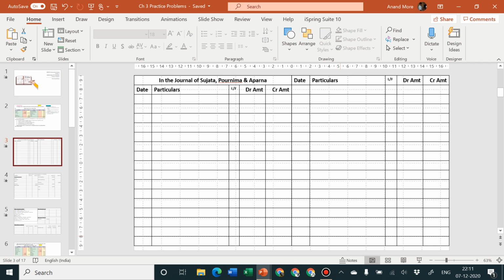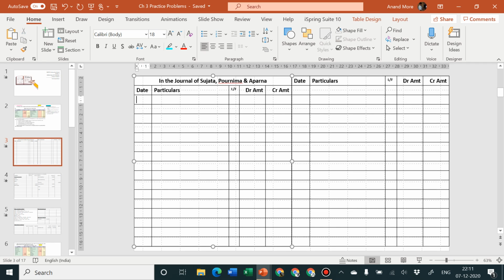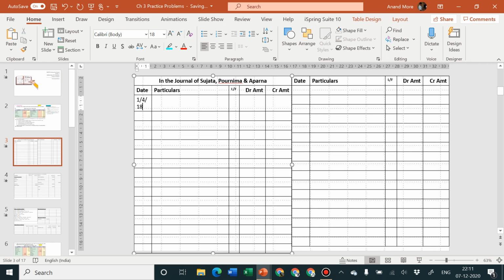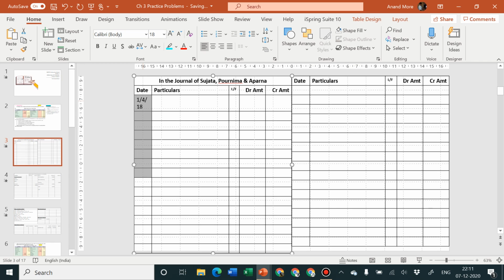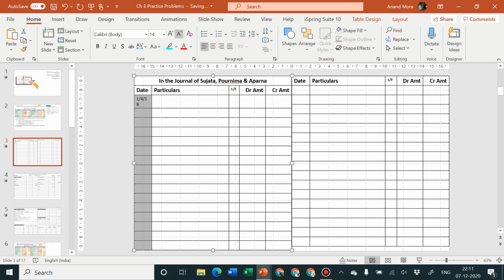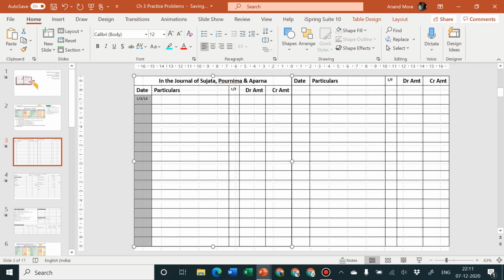Yes, here we are. The date will be 1st April 2018. Let me make the font small so it will be easy for writing. Okay, date column is small, rest of the columns I'm going to keep normal.